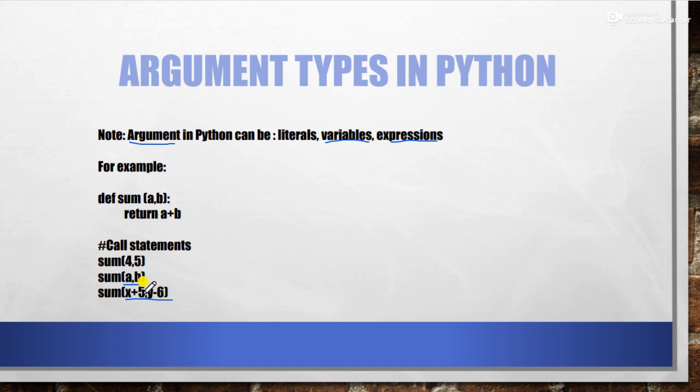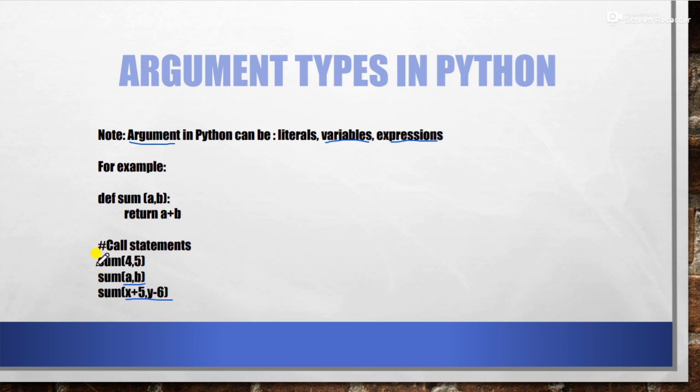It means first it will calculate what is x plus y, 5. Then whatever the answer is, that answer will be passed to the function definition. It means to a, the result of x plus 5 will be passed. Similarly inside b, the result of y minus 6 will be passed.